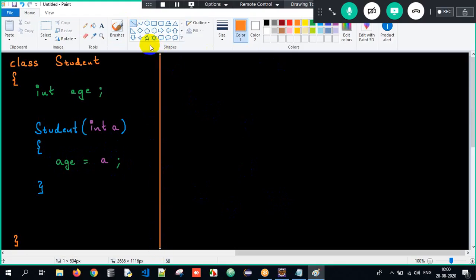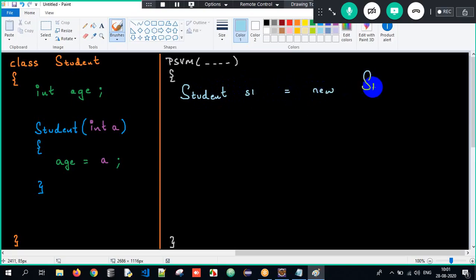Concentrate, everyone. You will have your main method, wherein the execution will always begin from, correct? So execution will always begin from the main method here. Public static void main, String array of arguments, open curly braces and close curly braces. This is where the execution starts from, right? Now here, closely observe, guys. I create an object: Student s1 equals new Student of.